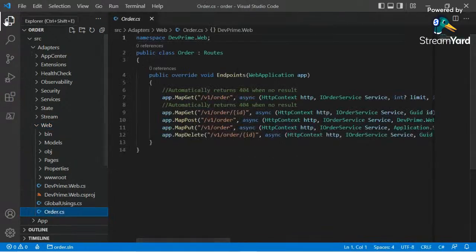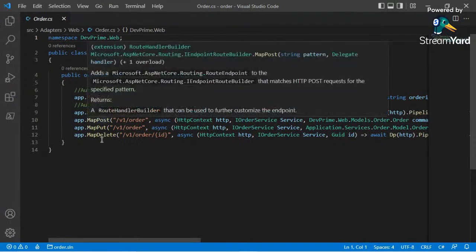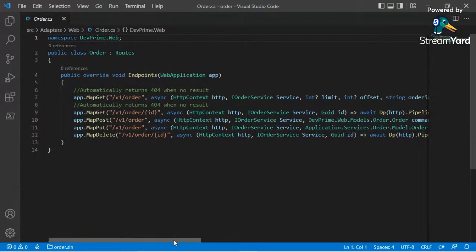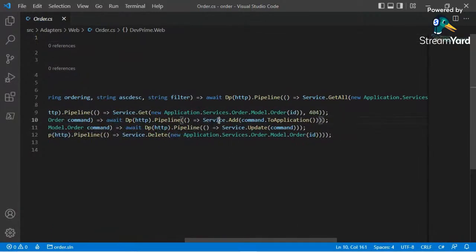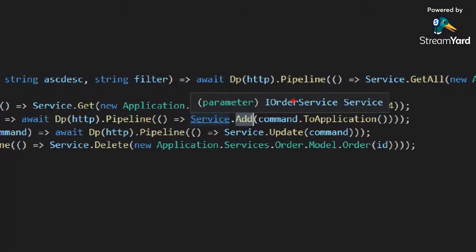So we got an endpoint here, a post endpoint, and this post endpoint on line 10 calls an application service, the order service. Everything inside the DevPrime architecture begins with an application service method call.